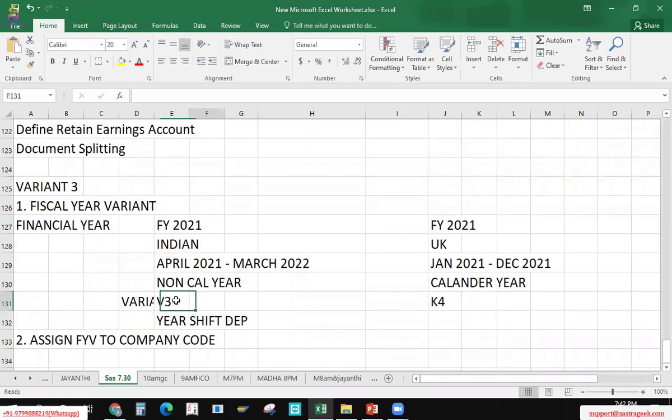Already defined. So B3, K4. Okay, so what we do, we will not create, we will use whatever is there in the product as a part of our configuration. We'll see how to pick the things and assign it to our company code.